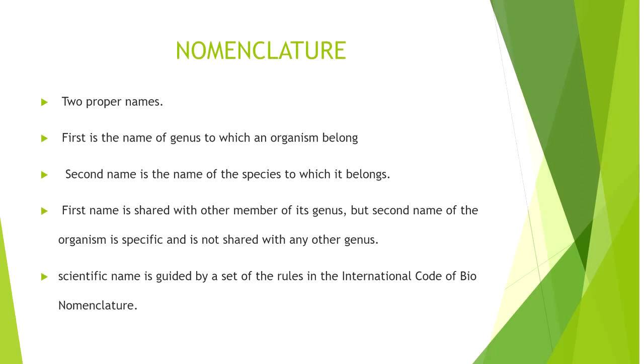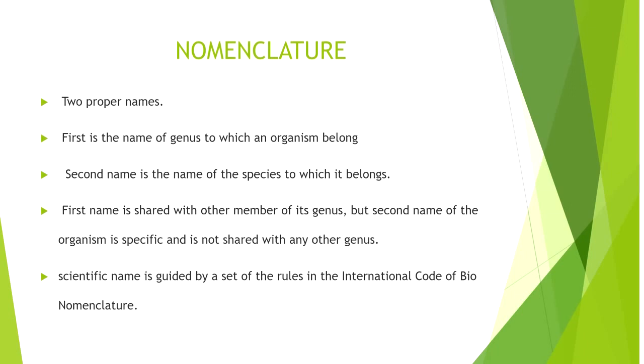Such a scientific system of naming is termed nomenclature, and it has 2 proper names. The first name is the genus and the second name is the species. The first name, the genus, can be shared with other members.